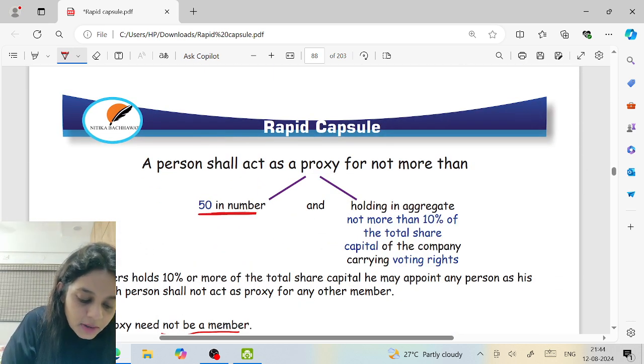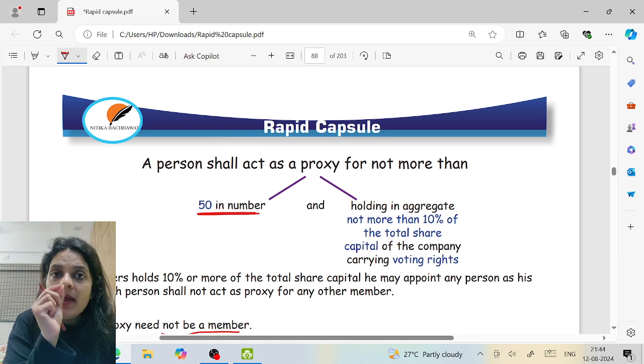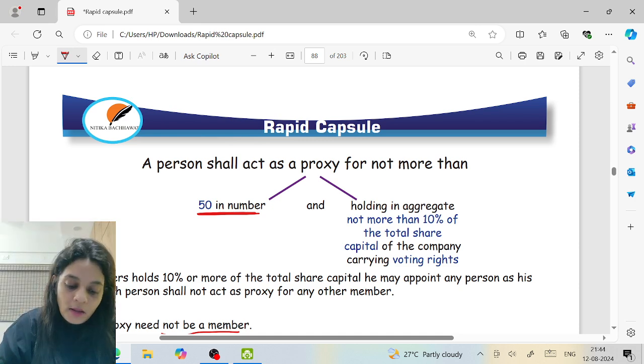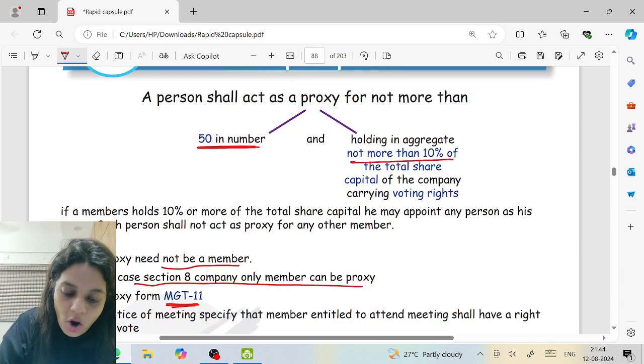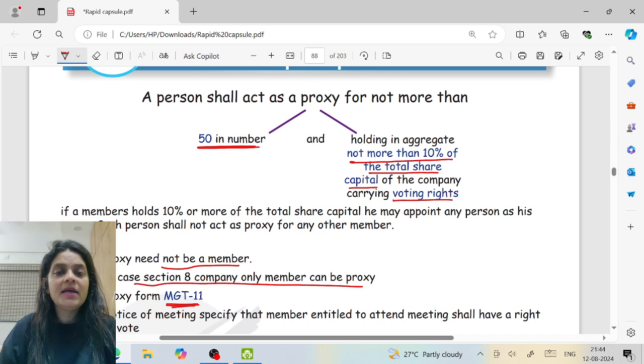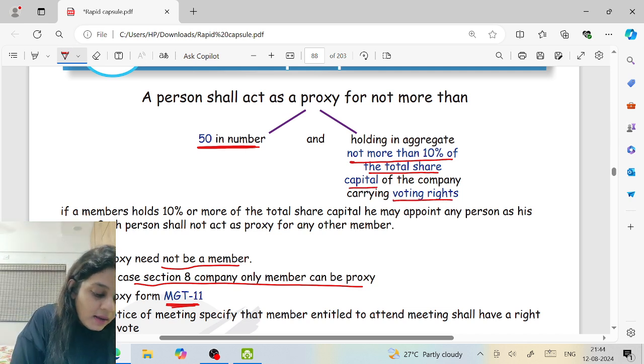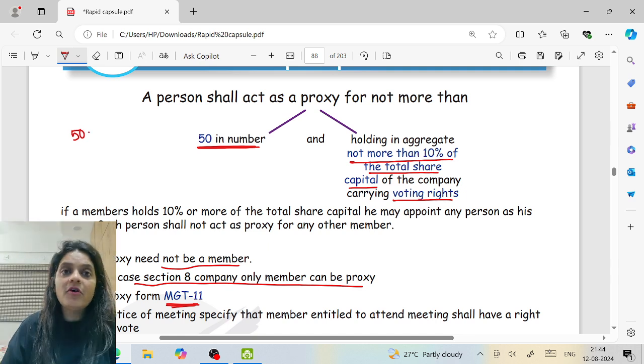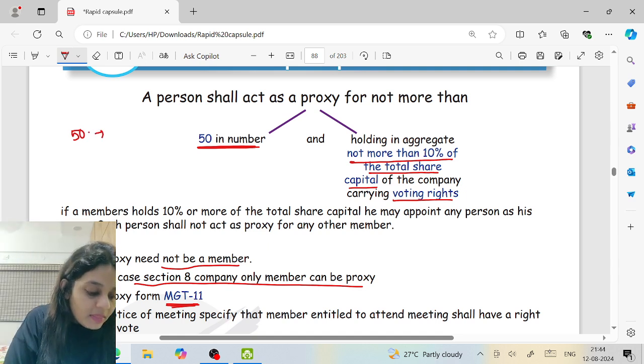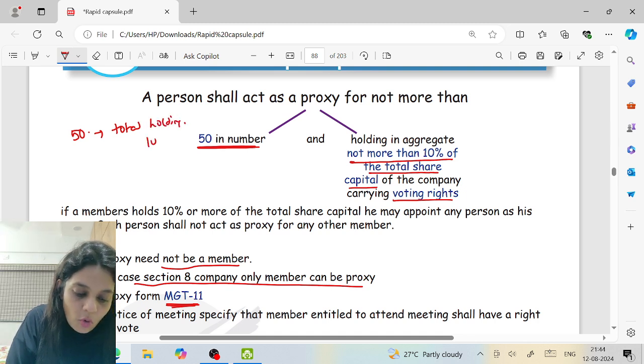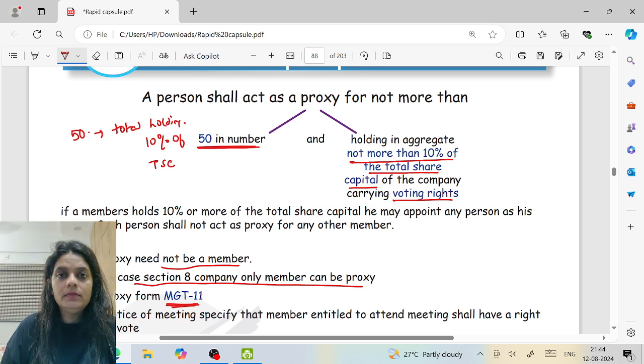A person can act as a proxy for 50 members maximum, holding in aggregate not more than 10% of the share capital of the company carrying voting rights. That means I can be a proxy for 50 members, but the total holding of these members cannot be more than 10% of total share capital.